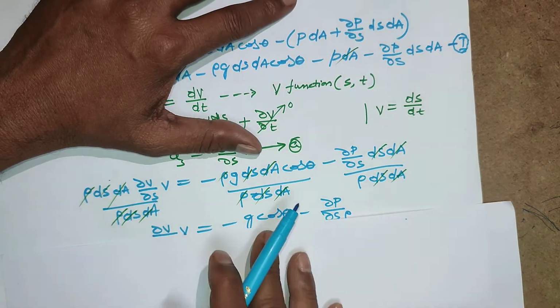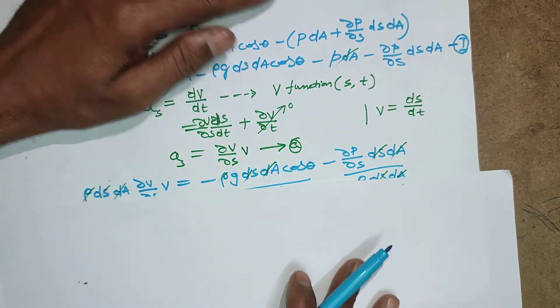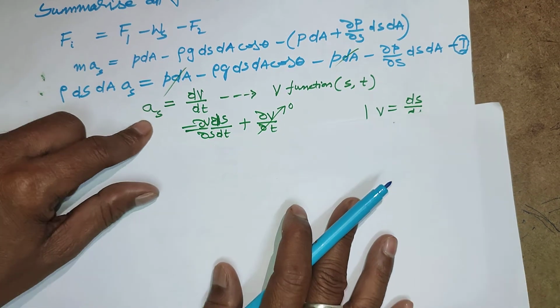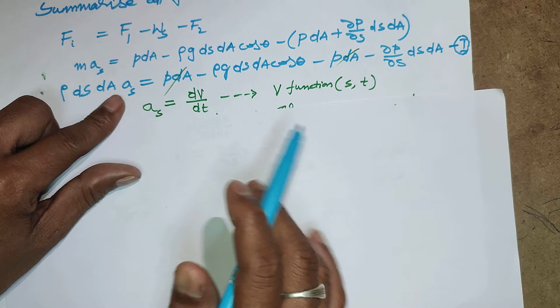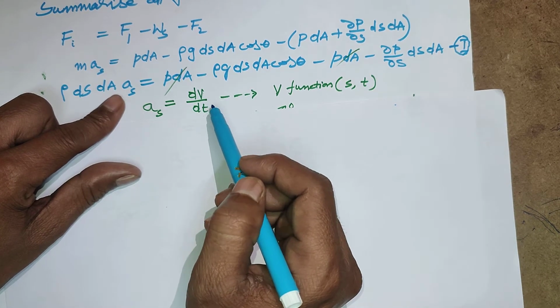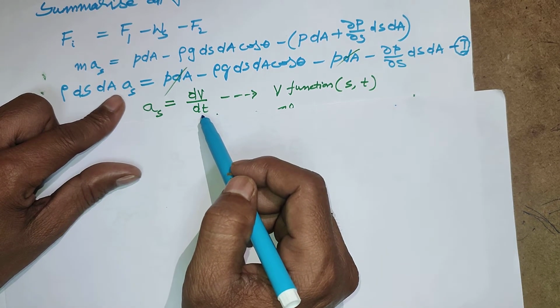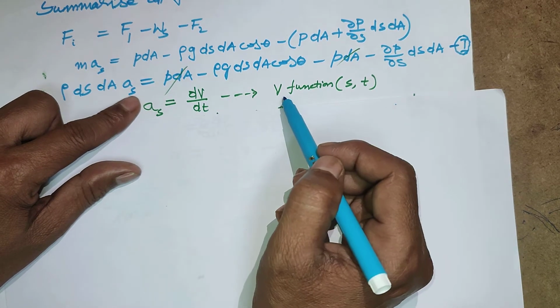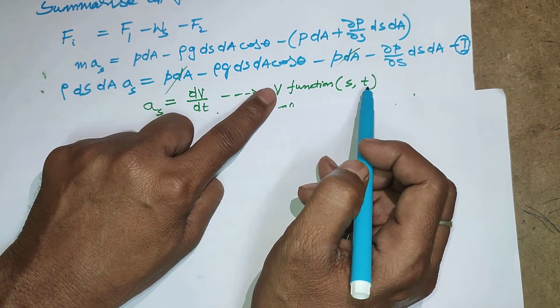So before getting this, you have to extract this acceleration also. So what is acceleration actually? It is the change in velocity by change in time, dv by dt. Velocity is a function of distance and time.